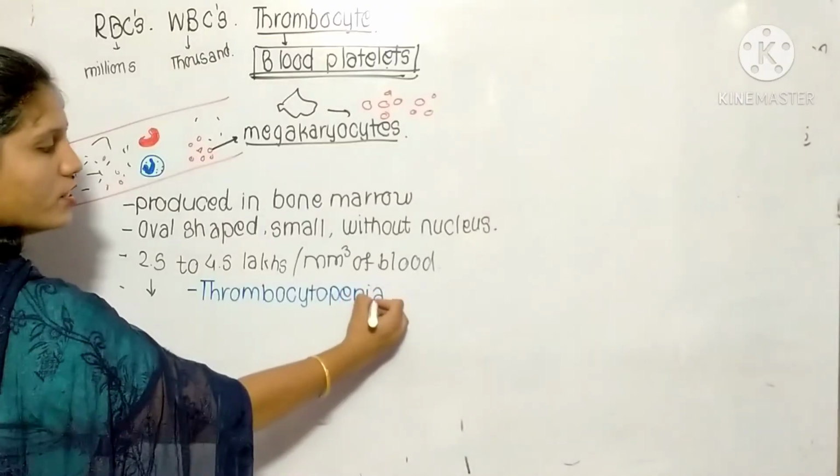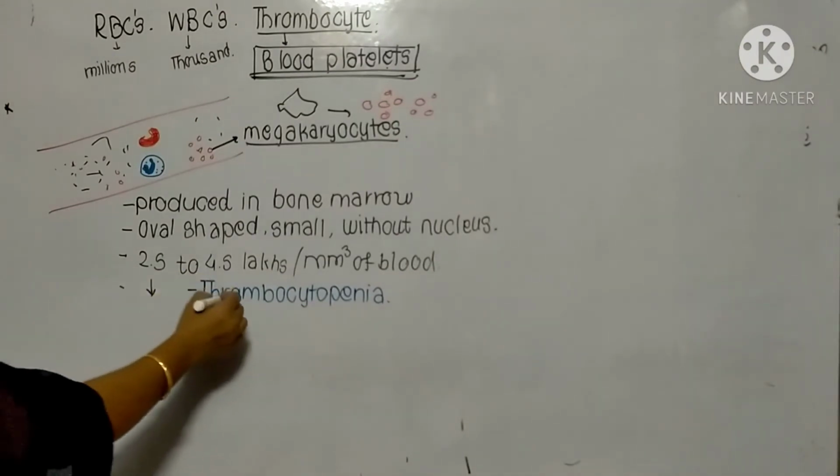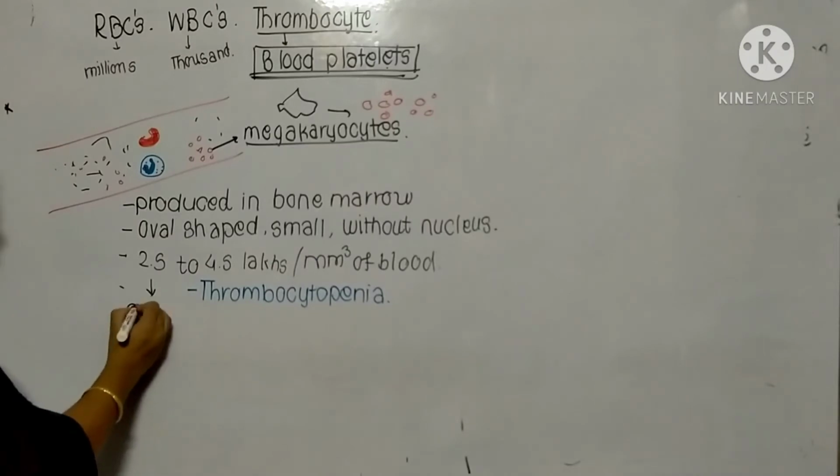In erythrocytes we saw erythrocytopenia, and leukopenia. So here, thrombocytopenia is a decrease in thrombocytes. What is the function of the thrombocyte?